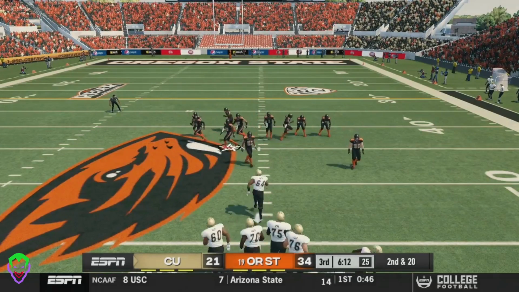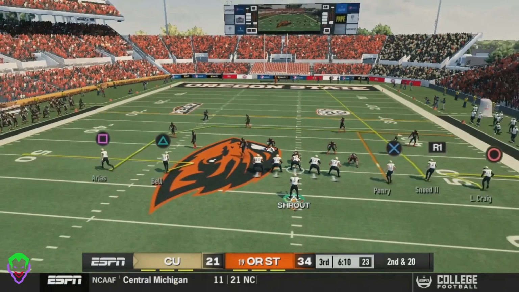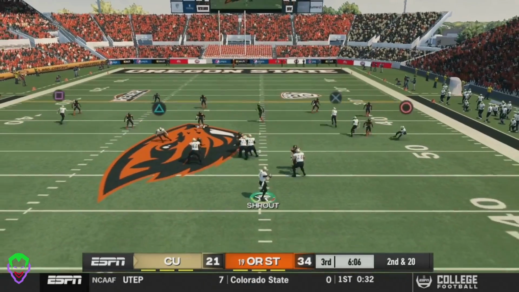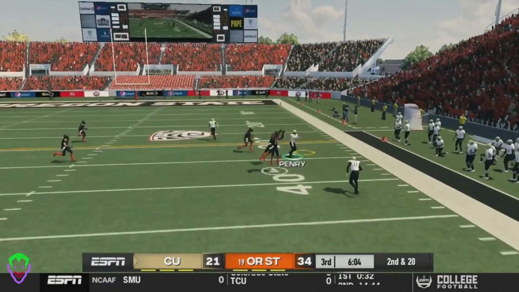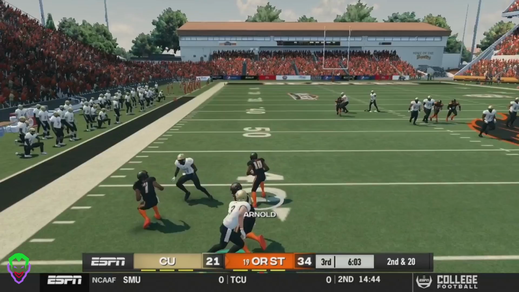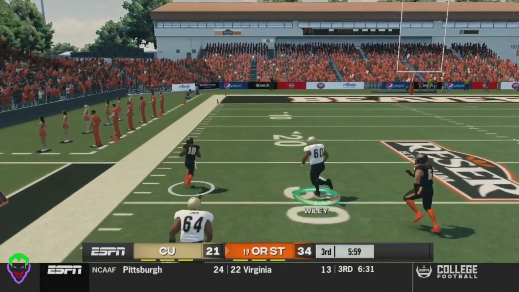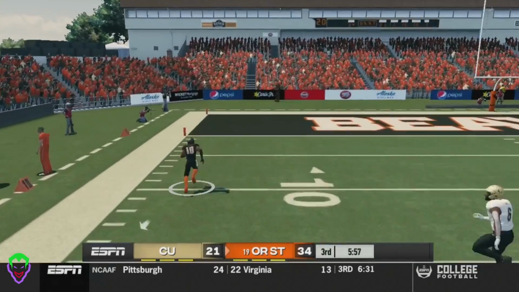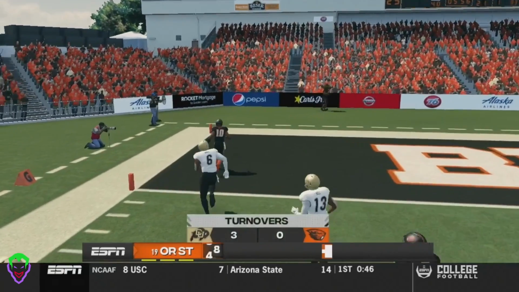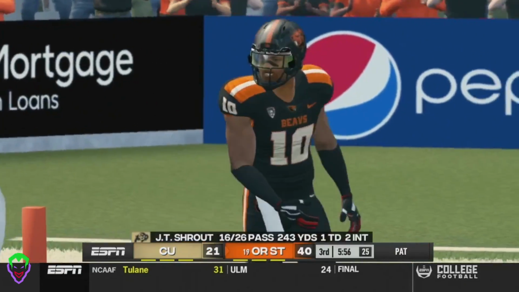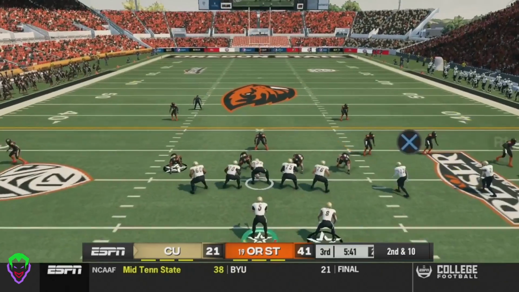Here, 2nd and 20. What can we find here? Shrout drops back once again, trying to find someone open. Throws another interception. Oregon State with another interception. And it is a pick 6. The 3rd turnover of the day for Colorado. Oregon State's going up big. They're up by 20 at this point.